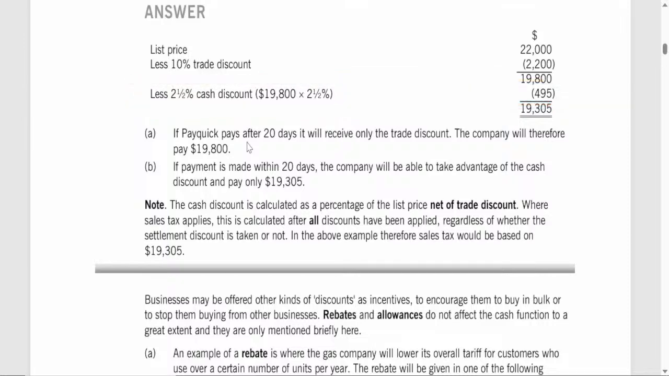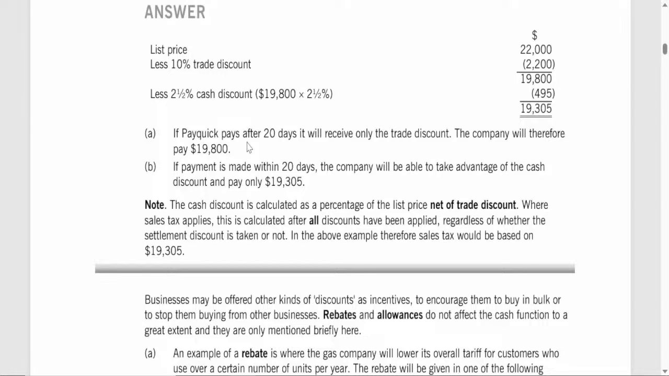Step 2. Subtract the cash discount from the price after trade discount to get the final amount payable. $19,800 minus $495 equals $19,305. Therefore, if PayQuick pays within the specified 20-day period, it will pay a reduced amount of $19,305, benefiting from both the trade discount and the cash discount.